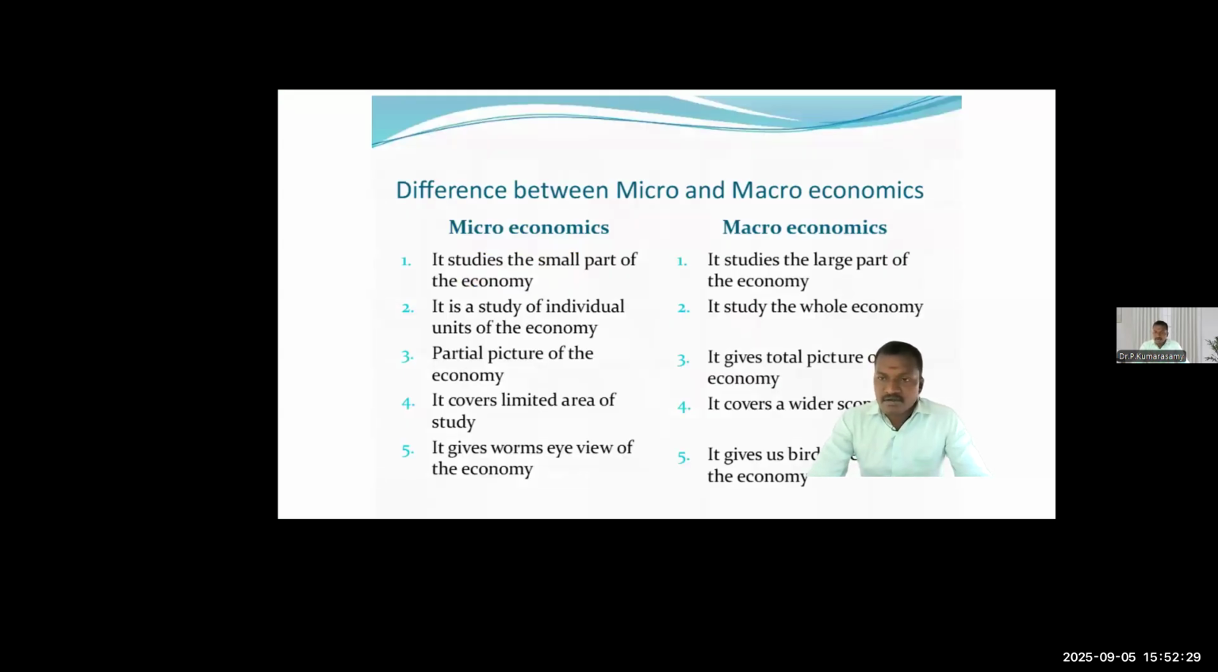Difference between micro and macroeconomics. Micro is a small part, macro is a large part. Micro discusses individual units. Macro is the whole economy. Micro is a partial picture of the economy. Macro is a total picture of the economy. Micro covers a limited area. Macro covers a wider area. Microeconomics gives a worm's eye view of the economy, while macroeconomics gives us a bird's eye view.